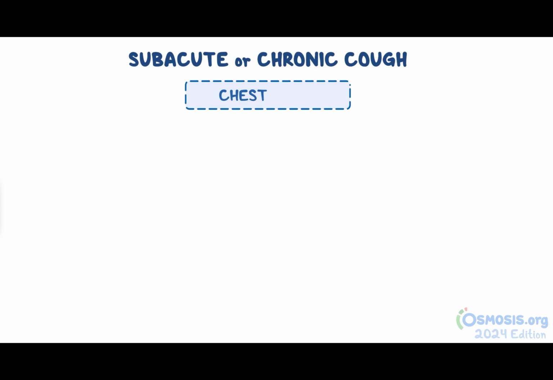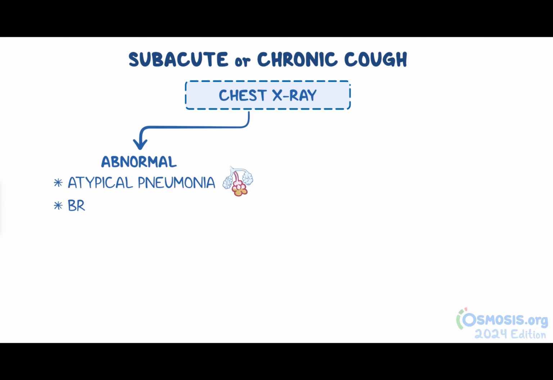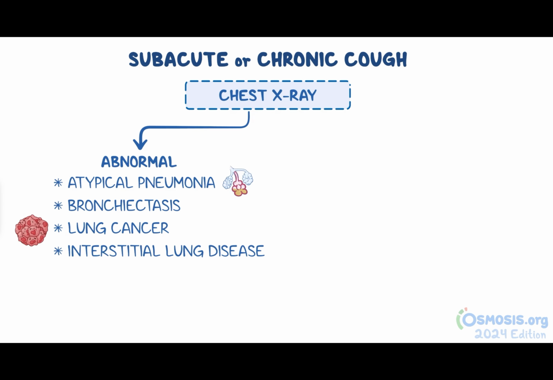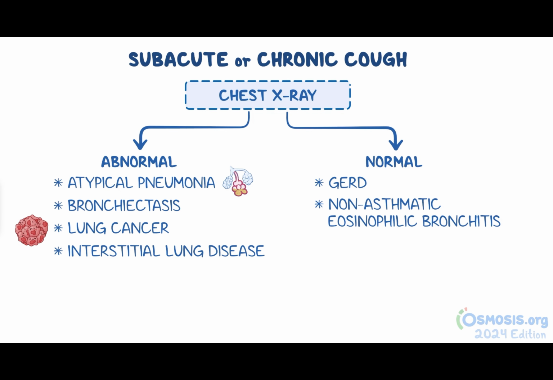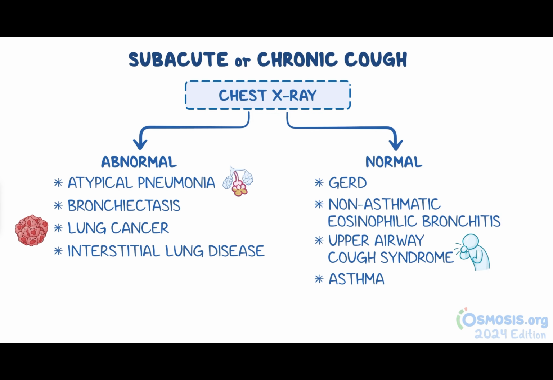Alright, as a quick recap. If your patient presents with a subacute or chronic cough, first use their clinical presentation and findings from a chest X-ray to determine the underlying cause. If the chest X-ray has radiographic evidence of airway or lung involvement, then the cough is either due to atypical pneumonia, bronchiectasis, lung cancer, or interstitial lung disease. On the flip side, if the chest X-ray has no radiographic evidence of underlying airway or lung involvement, then the cough is due to either GERD, non-asthmatic eosinophilic bronchitis, upper airway cough syndrome, asthma, or COPD.